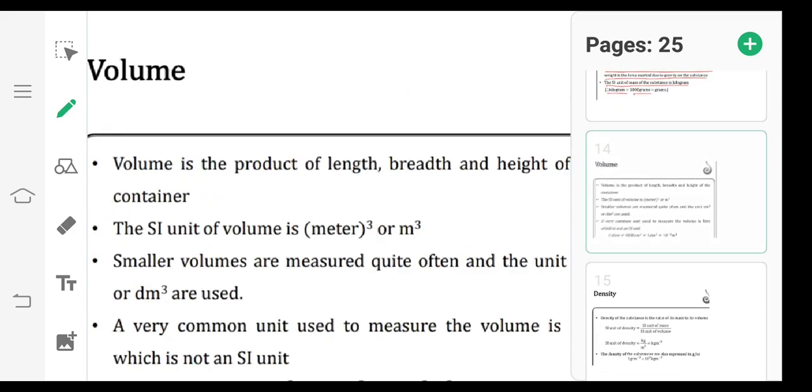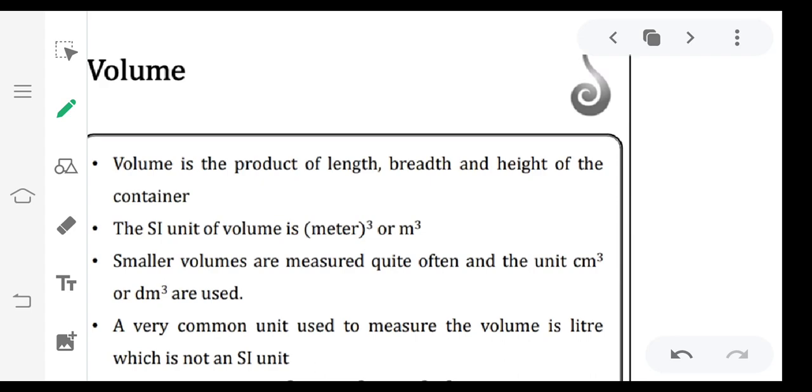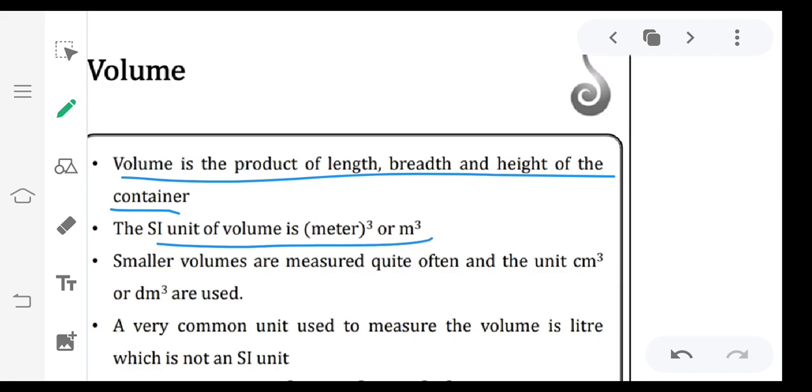Next one is volume. Volume is the product of length, breadth and height of the container. So length cube is nothing but volume. The SI unit of volume is meter cube. Smaller volumes are measured quite often, and the units centimeter cube or decimeter cube are used. A very common unit used to measure volume is liters.